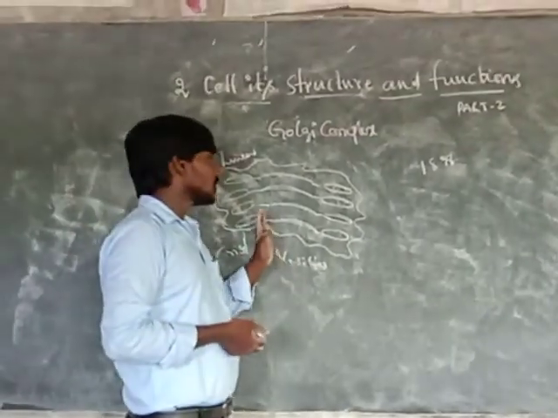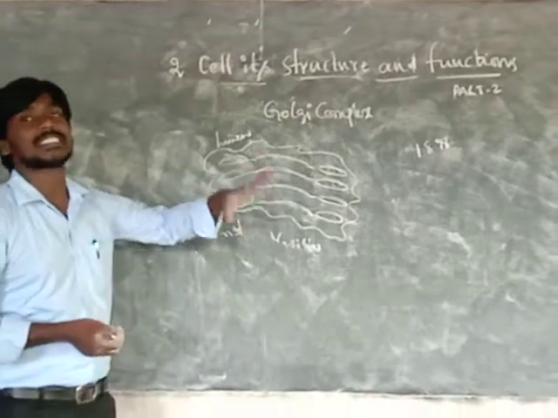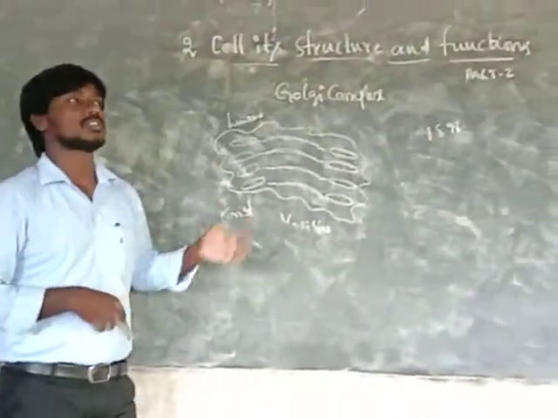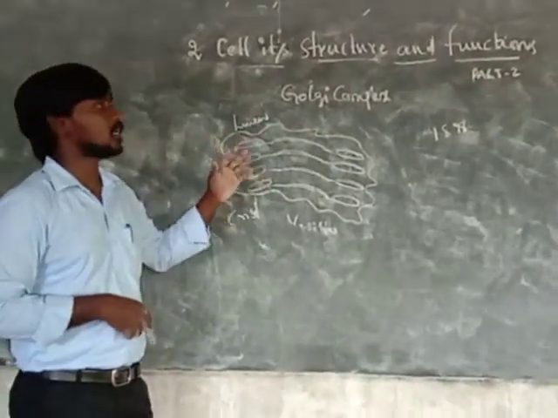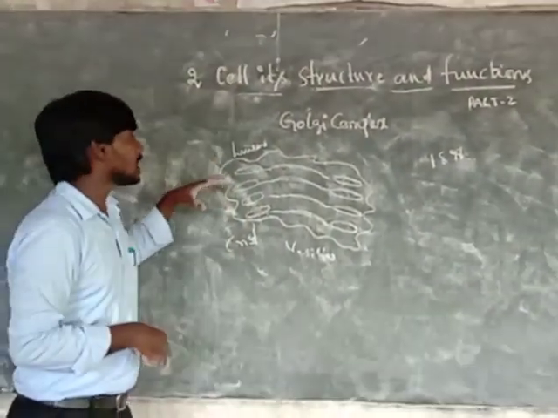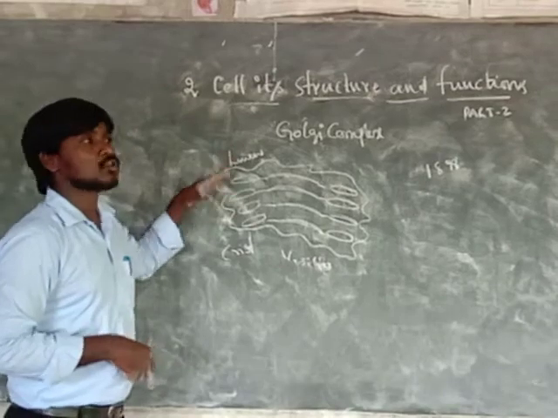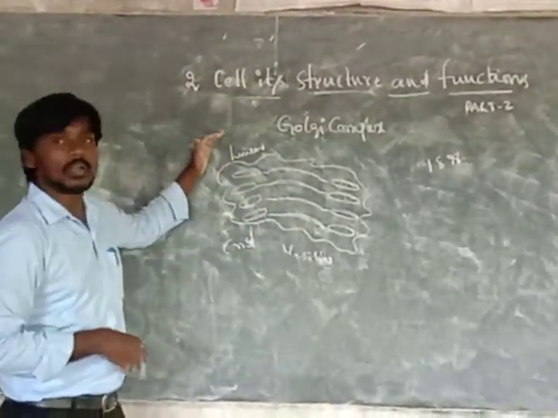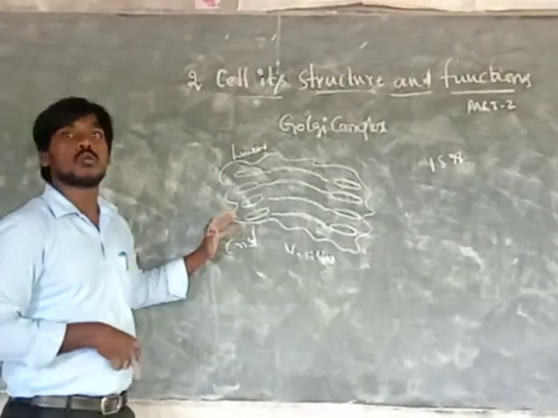Their use is protein synthesis in typical cells. Ribosomes are attached to these organelles. These organelles also have two types of membranes formed in sac-like structures. One is the inner layer and the second one is the outer layer.